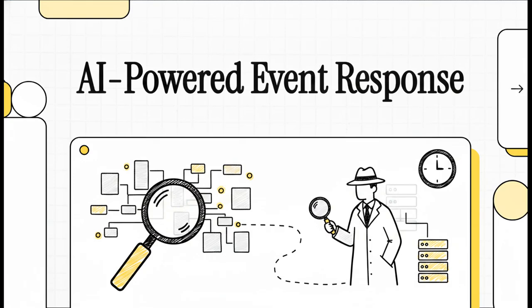Welcome to this explainer. Today, we're diving into AI-powered event response for Amazon EKS. Now, if you're a DevOps engineer or a site reliability engineer, you know the drill. Managing a modern cloud environment with dozens or even hundreds of microservices is basically like being a seasoned detective in a massive, sprawling city that literally never sleeps. You're constantly on the clock, searching for clues, trying to solve these wildly complex operational mysteries before the whole system just grinds to a complete halt.